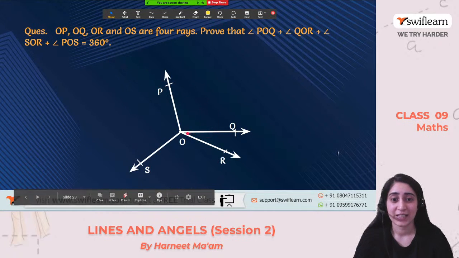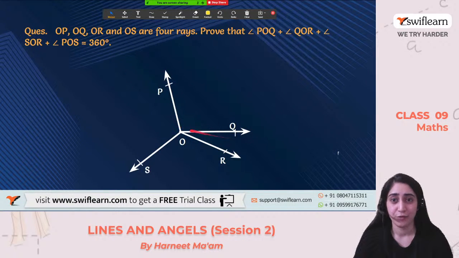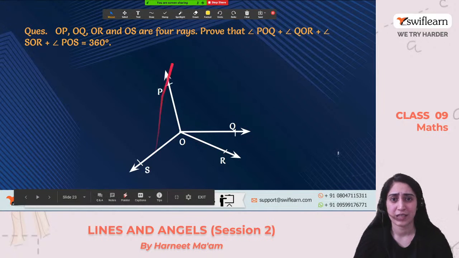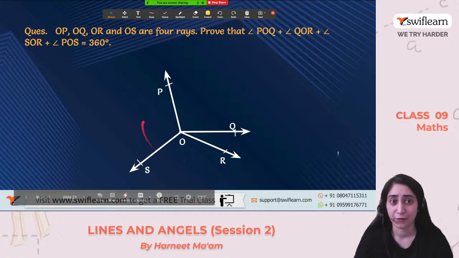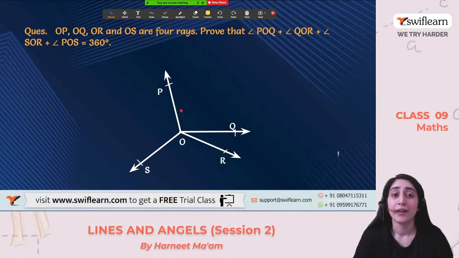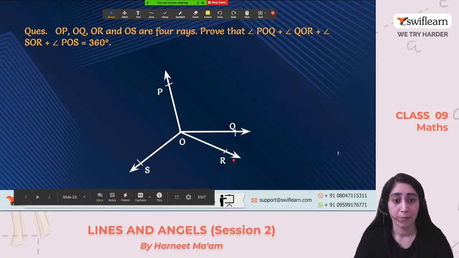So now this is the question that we have to do. It says that OP, OQ, OR and OS are the four rays. Okay, we can see that there are four rays with the vertex at O, a common vertex, right? Now what do we have to prove? We have to prove that angle POQ plus QOR plus SOR, or we can say ROS, meaning the same thing, plus POS, their sum is equal to 360 degrees. This is what we have to prove.